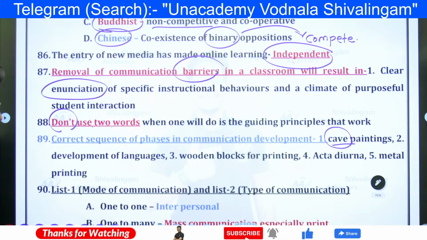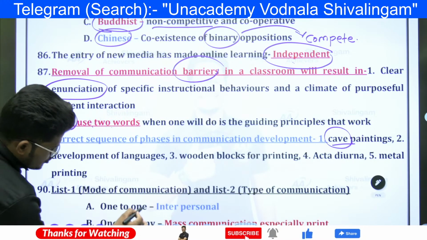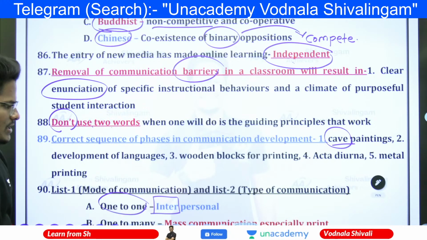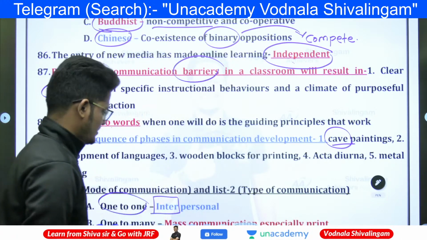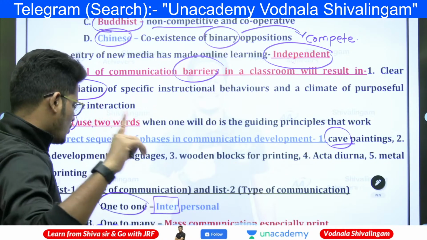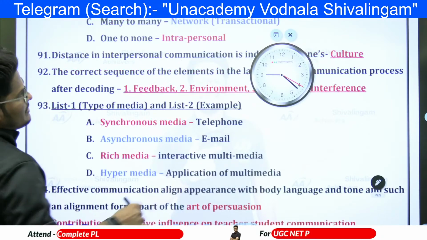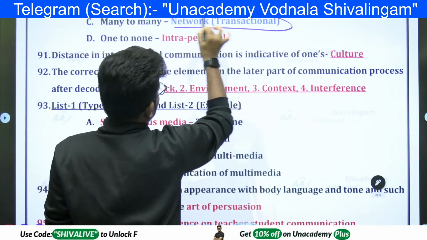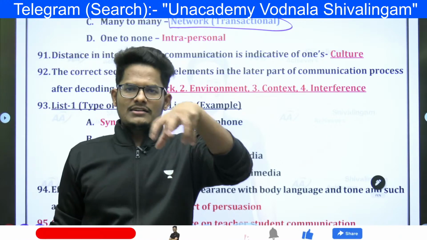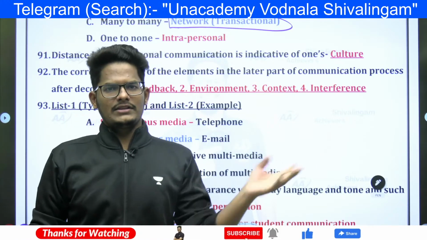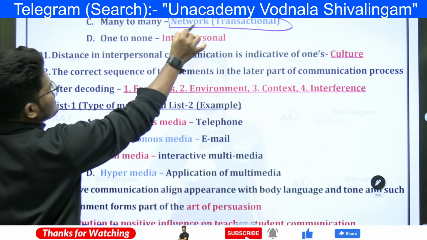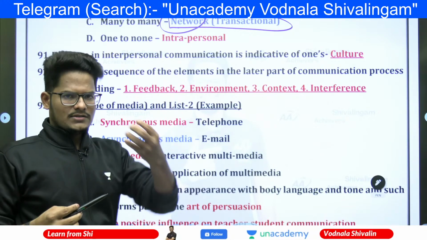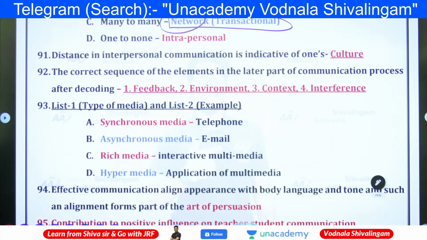Next, modes of communication. One-to-one communication is interpersonal communication, and one-to-many is mass communication, especially print media and news media come under here. Many-to-many is network transactional. So many-to-many means now the internet is a transactional one. Many people are interacting with each other. So that could be transactional, and it is a network-based many-to-many communication. One-to-none is intrapersonal communication. Speaking with yourself only comes under here, right?